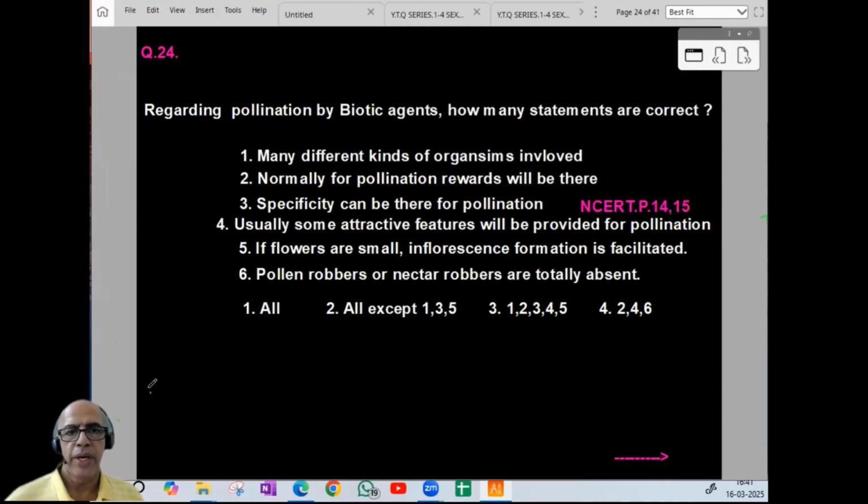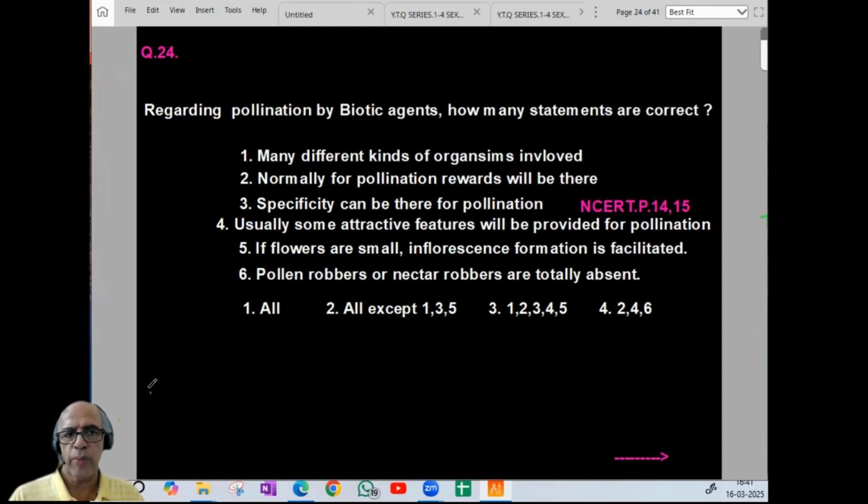Regarding pollination by biotic agents, how many statements are correct? Biotic agents. So when we come to biotic agents, many different kinds of organisms are involved, right? Normally pollination rewards will be there. Specificity can be seen. Usually some attractive features will be provided. If flowers are small, inflorescence formation is facilitated. Up to that, it is right, no doubt.